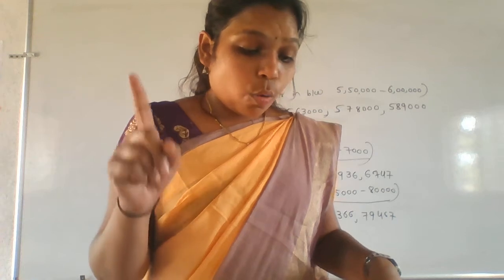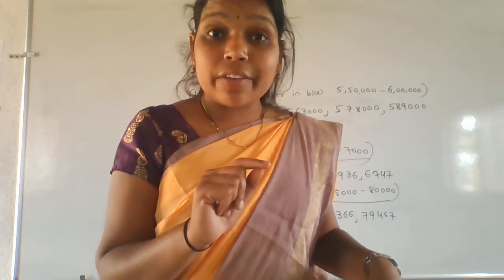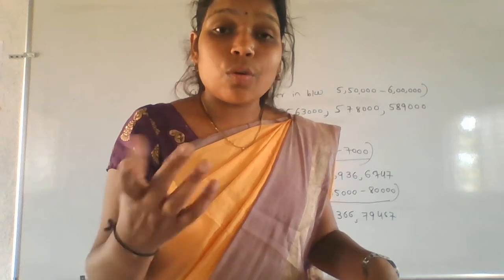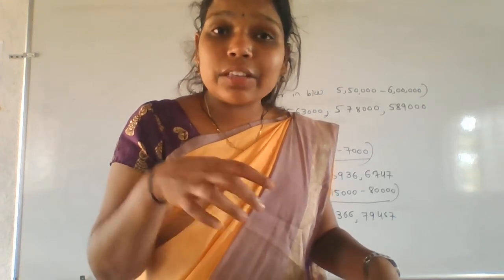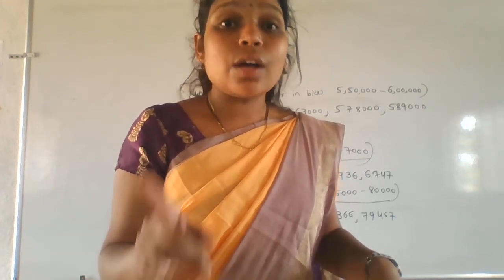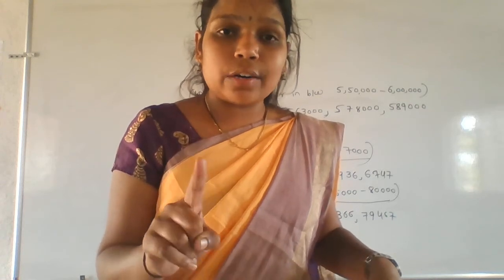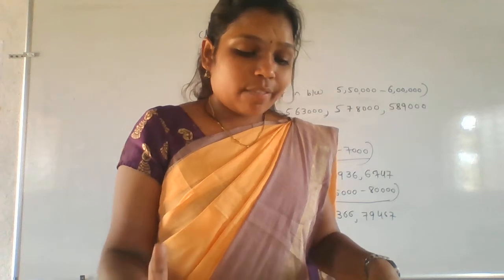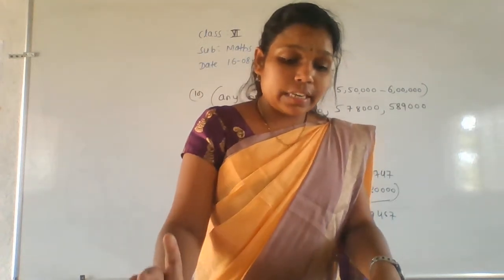Next, the second one. 1 is a factor of every number, right? So what are the factors of 6? Again we'll say 1. We'll start with 1 only. So for that reason, 1 is a factor of all the numbers. Okay, 1 is a factor of every number.